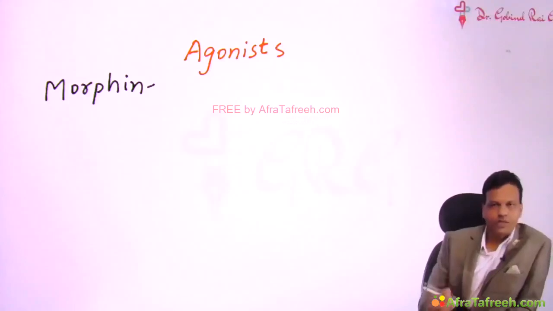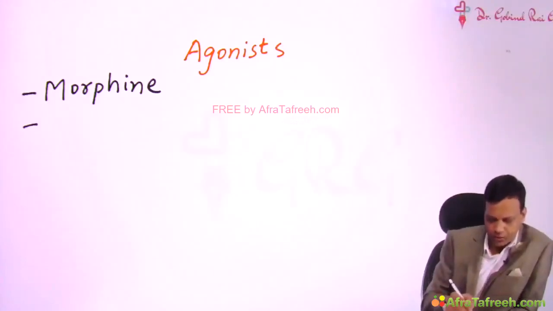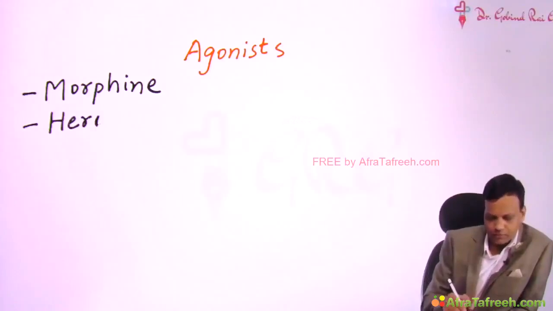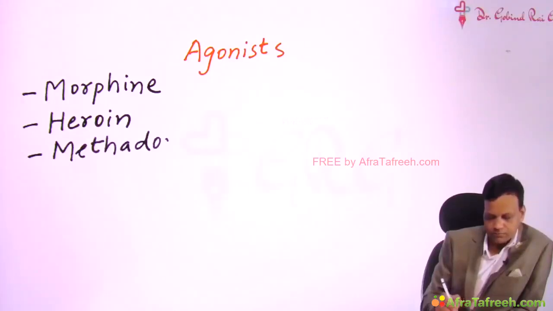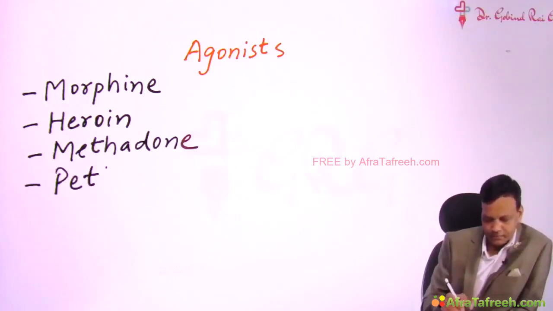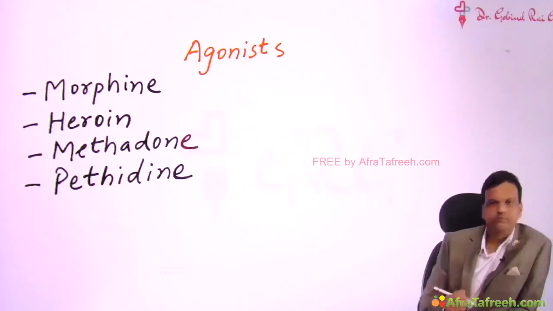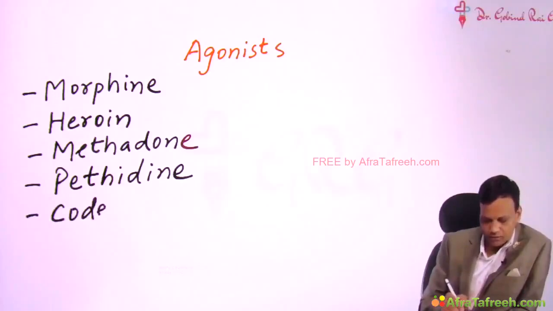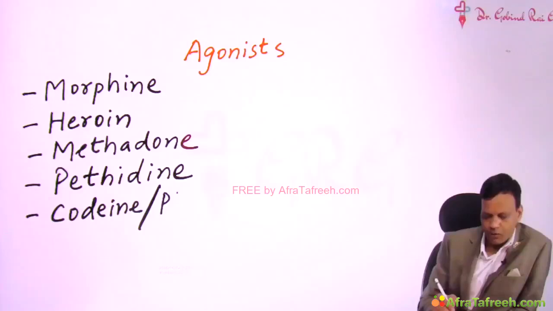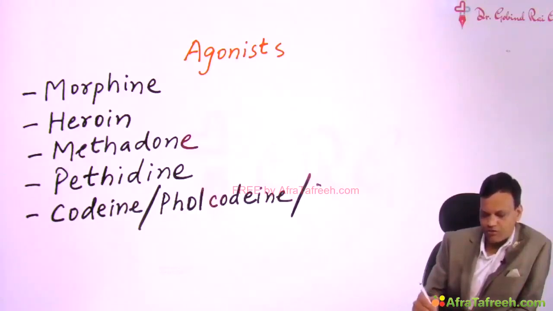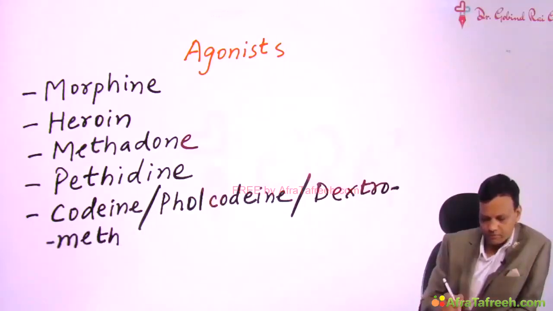Now apart from morphine, the other drugs in the opioid agonist category include heroin, methadone, pethidine, then we have drugs like codeine, pholcodine, dextromethorphan, and noscapine.